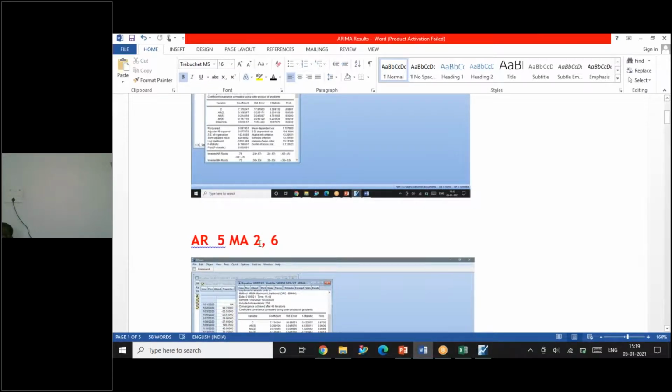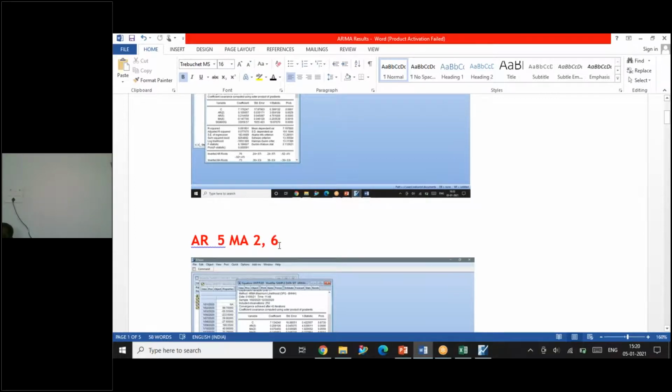I cannot introduce 2 in AR and 2 in MA together and then see the results. That will not give me appropriate results. Some values may even become insignificant in that process. So slowly I have to do it. I have to introduce 2 in AR and see what the impact is. Then introduce 2 in MA and see how it is impacting. So the second equation will be AR5, MA2 and 6.